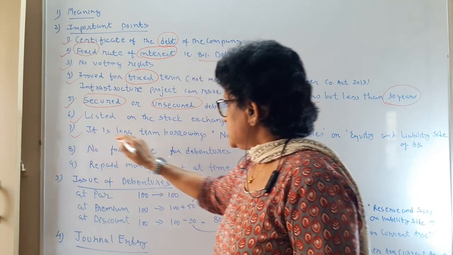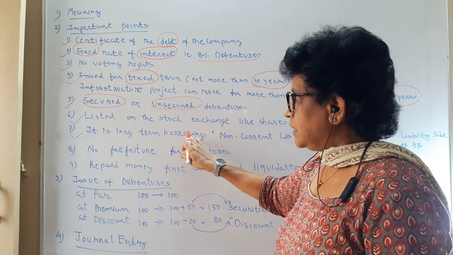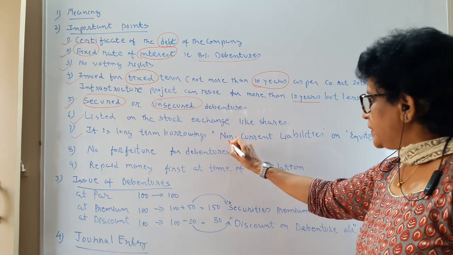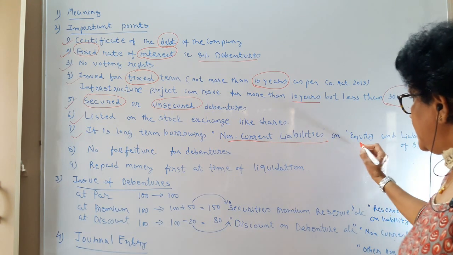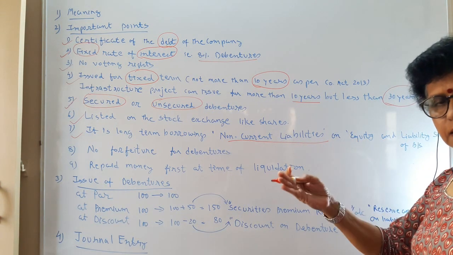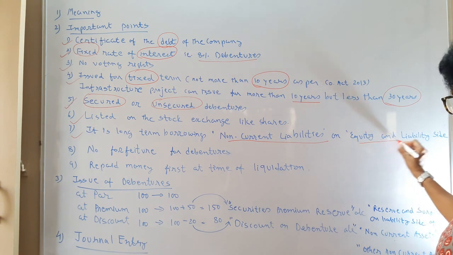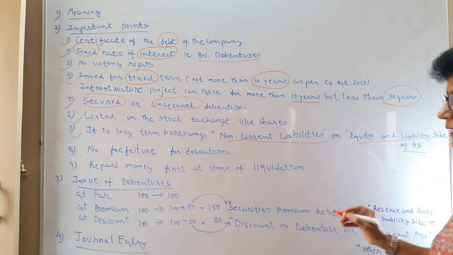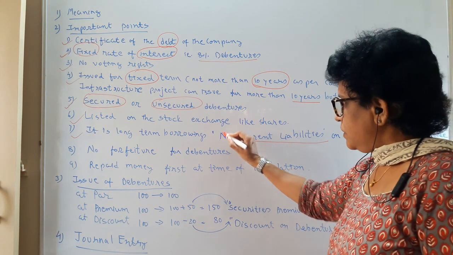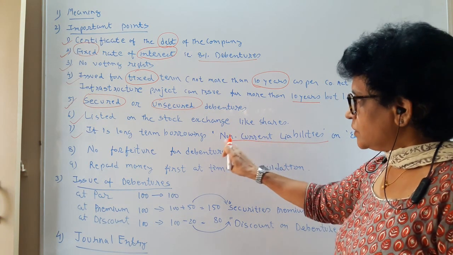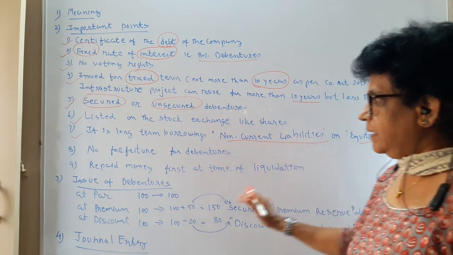It is a long-term borrowing for the company, and the company records it in the books of account as a non-current liability, on the liability side under the head of non-current liabilities under the equity and liabilities side of the balance sheet. So debentures are long-term, obviously not current, so it becomes a non-current liability.